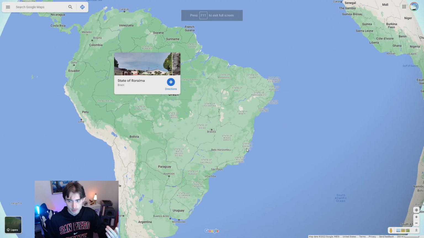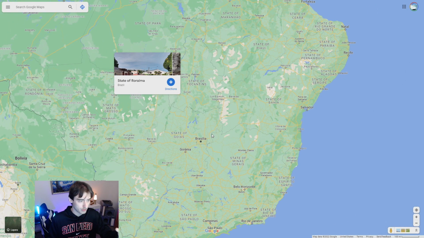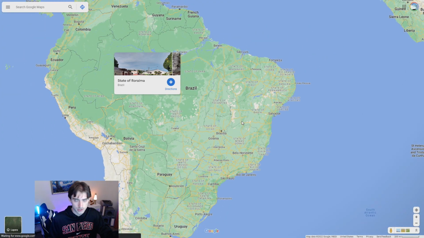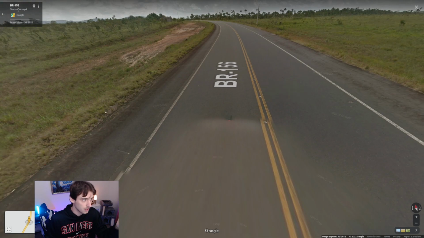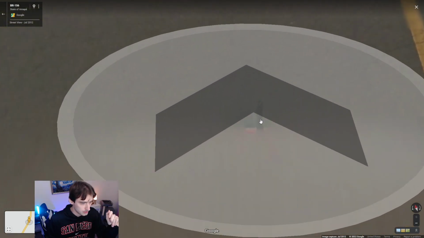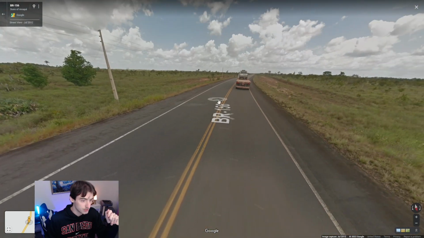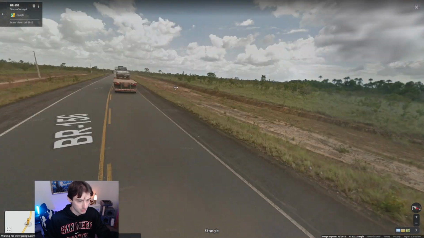And the reason being is because Brazil has not only Gen 4 coverage with the blue car that we always see, but it also has the similar cars to Colombia and Ecuador, where you'll see a stubby little antenna perhaps. I guess we'll take a look at that. So here we go. We're in the state of Amapa, and we do see a stubby little antenna with these little grooves on it. And we are in Brazil, which it does look like Brazil just looking around here, does it?